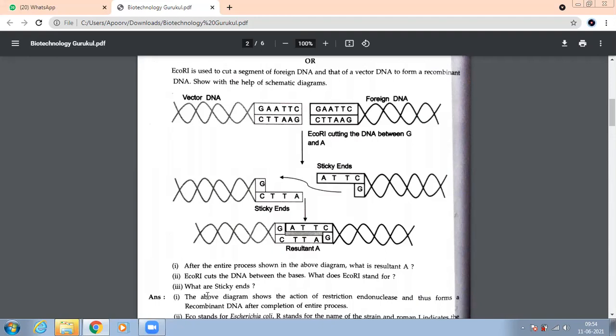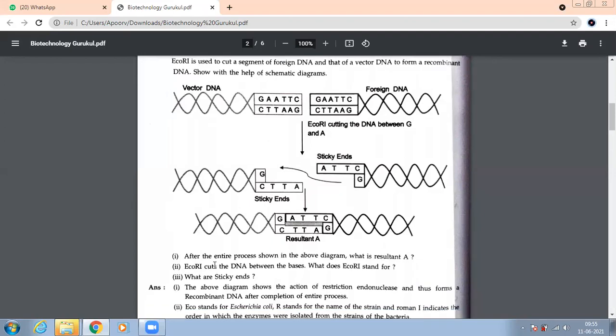When we did the naming, we talked about it. This Roman number tells the sequence in which the enzyme was isolated from E. coli. So how do we name? E stands for Eco, what does this E actually indicate? R gives the name of the strain. And the Roman number always indicates the sequence in which this was extracted from this particular bacteria, that is Escherichia coli. What are sticky ends?